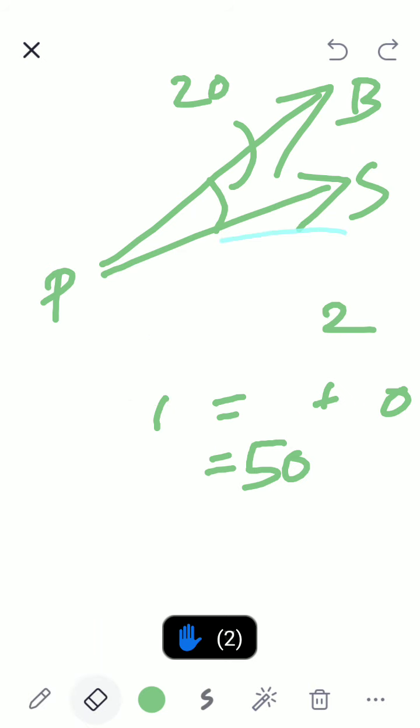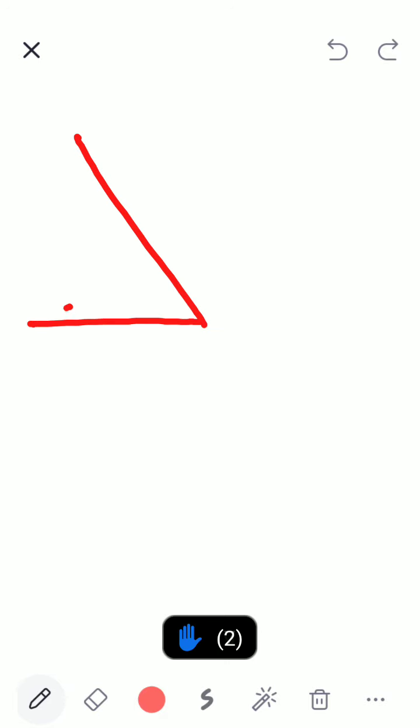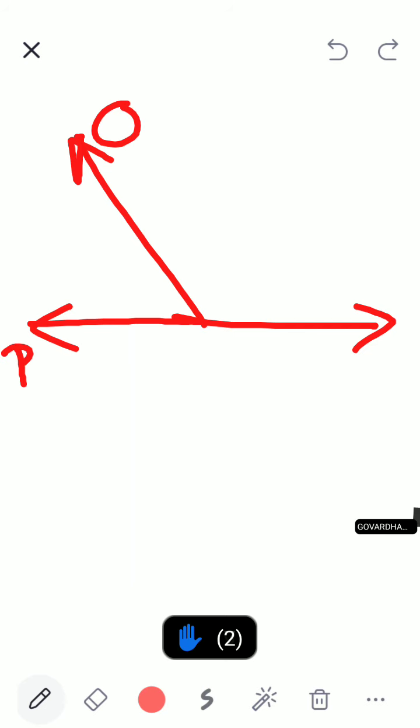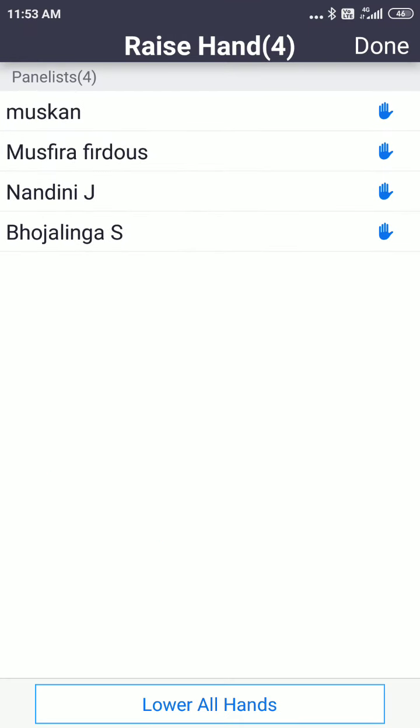So now if I rub this, and now suppose I ask you, I tell you this angle is, I want to know what is angle ORP. What is angle ORP? Musfira.